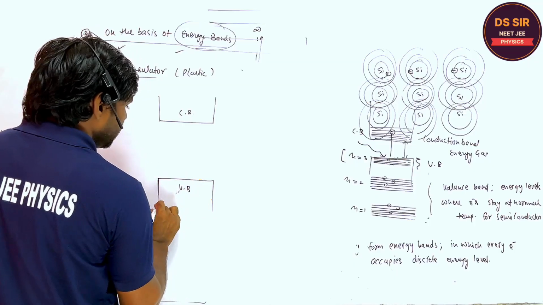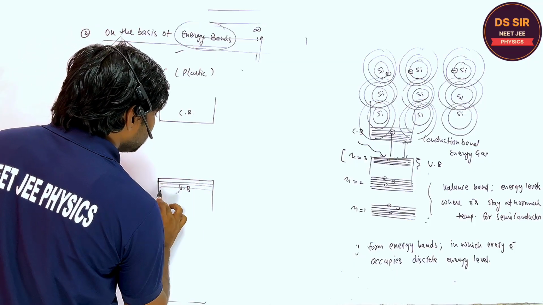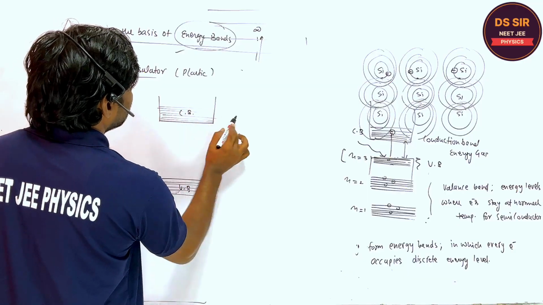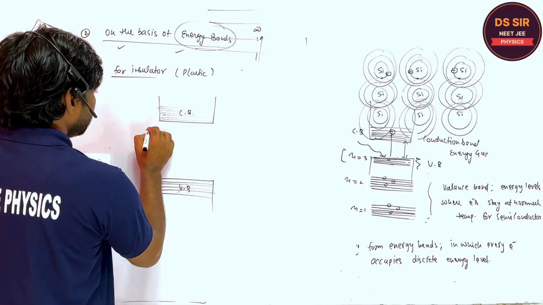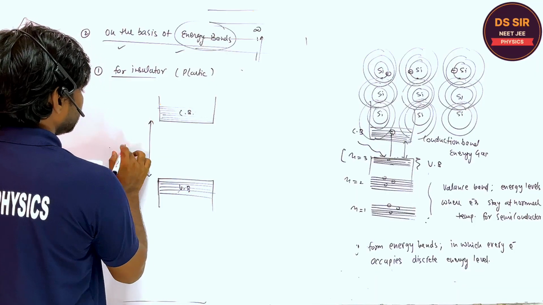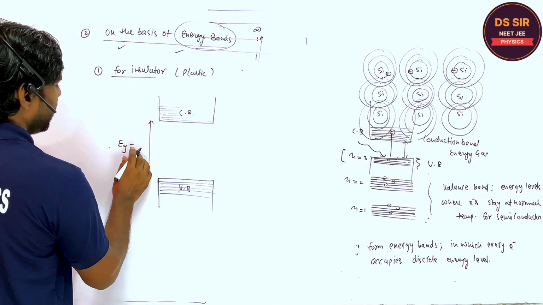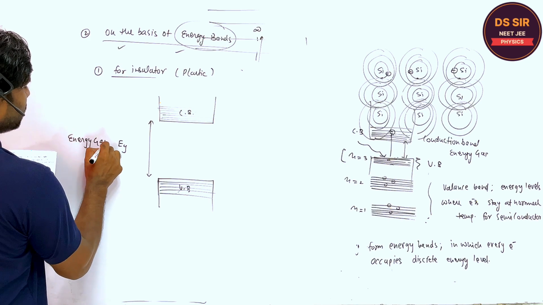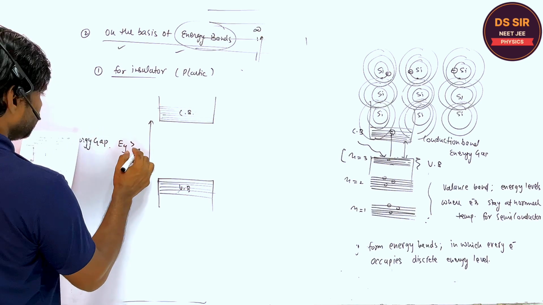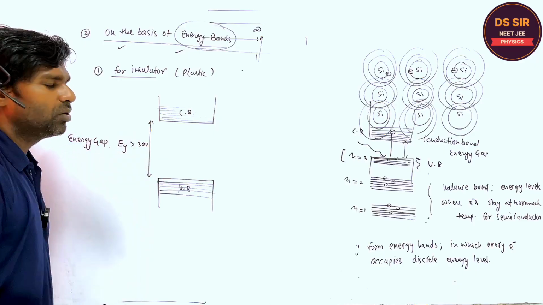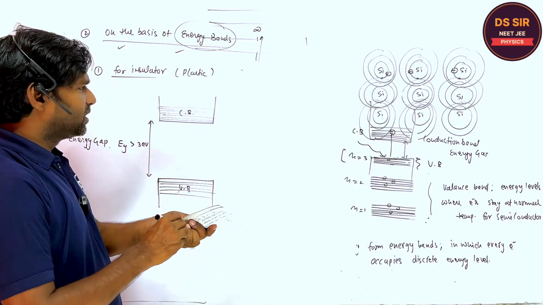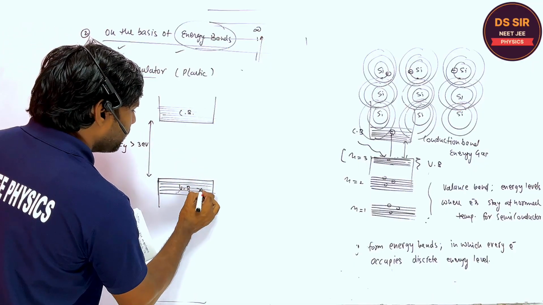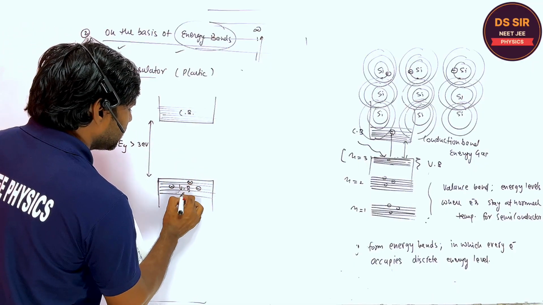For the insulator, these are the different energy levels available in the conduction band. Listen, this is the energy gap, Eg. The energy gap is greater than 3 electron volt. Suppose you consider this the plastic, and the electrons are available in the valence band like this.